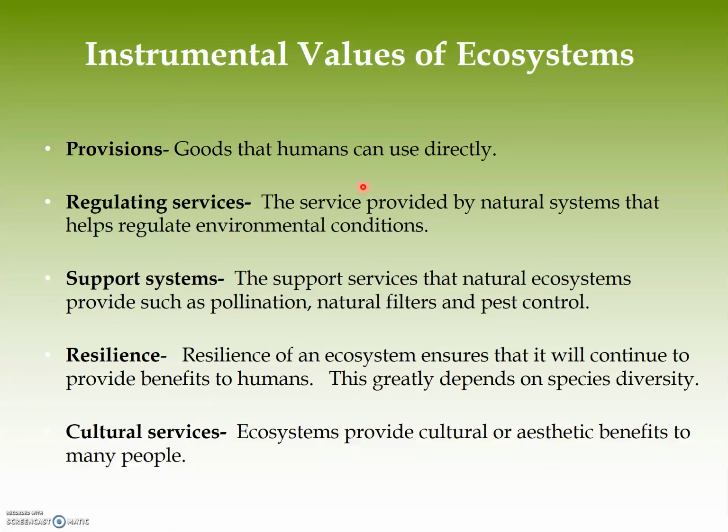Support systems, the support services that natural ecosystems provide, such as pollination, natural filters, and pest control. It's sort of estimated, the American Institute of Biological Sciences says, that crop pollination by bees and insects and hummingbirds and bats is worth roughly $3.1 billion in food production. So if we had to take those services that those organisms are providing and do that by hand, it would cost us $3.1 billion. And so those are sort of a good example of a support system.